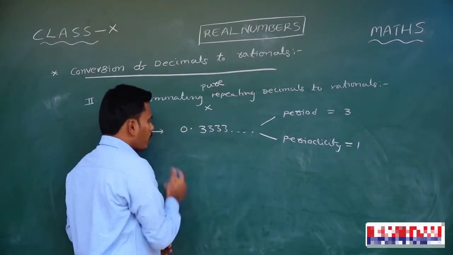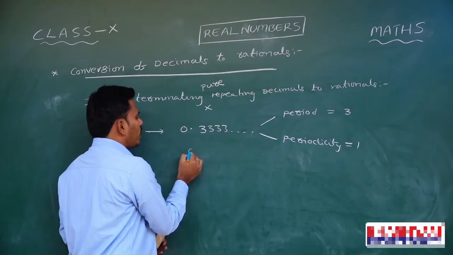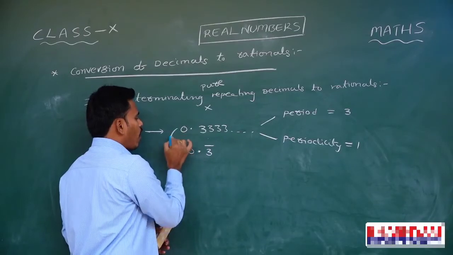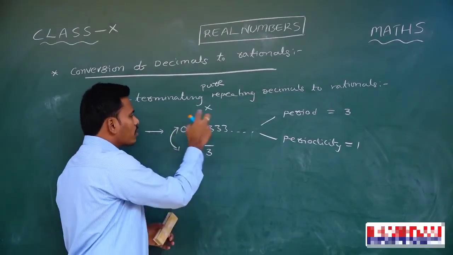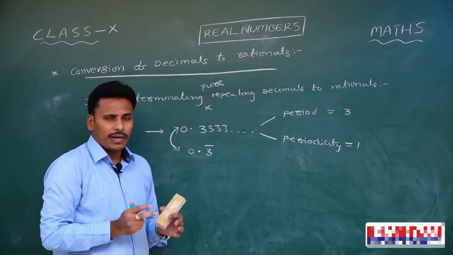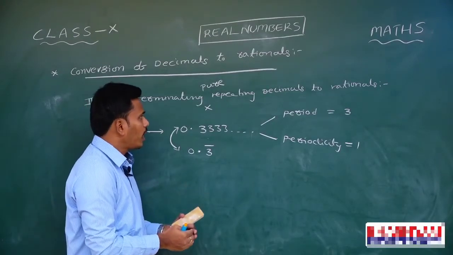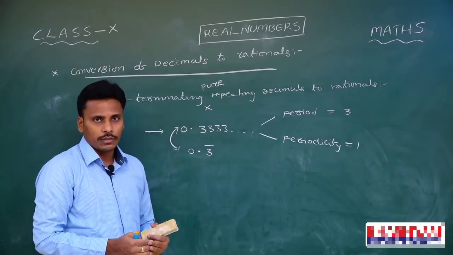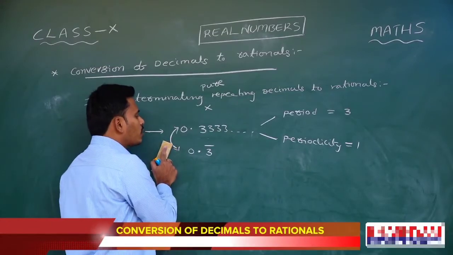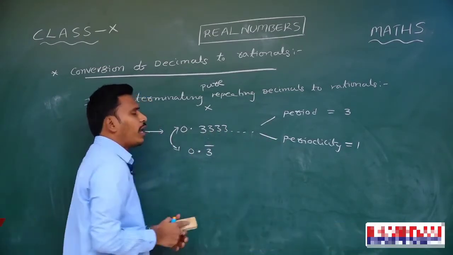And now, see, we can represent this 0.333 like 0.3 bar also. This is another way of representation, right? This is something related to non-terminating pure repeating decimals. But actually our task is to convert this non-terminating pure repeating decimal to a rational number. Now, let us check how to solve this: how to convert this 0.3 bar or 0.333 into a rational form.